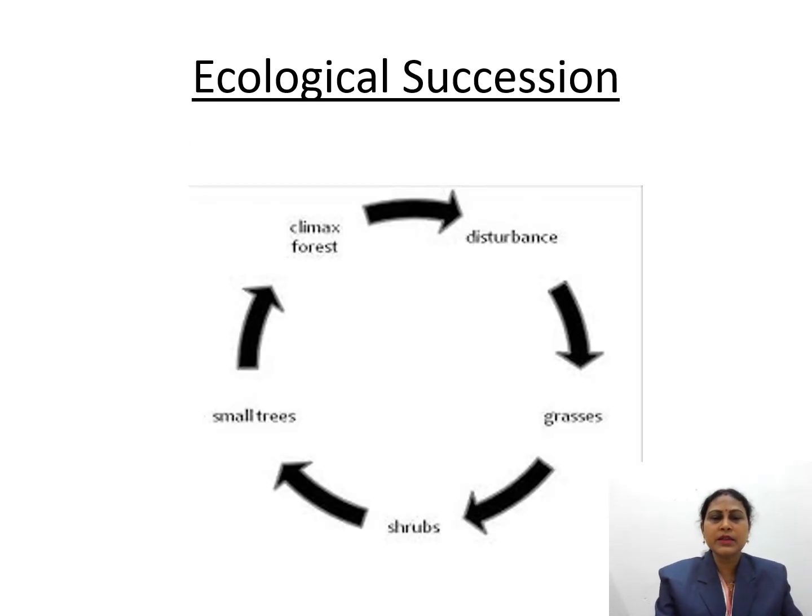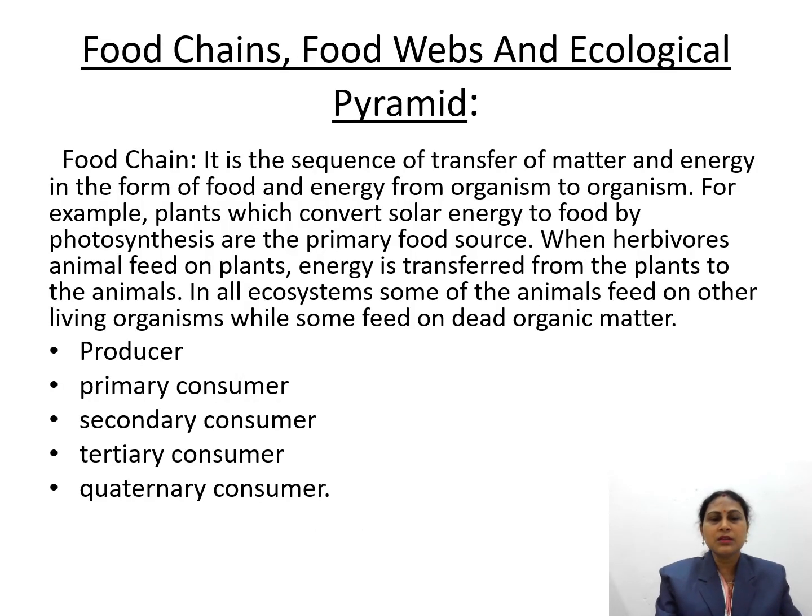Ecological succession is a cyclic pathway. For example, a climax forest, linked with a disturbance, gives us grasses. Grasses give us shrubs, shrubs give us small trees, small trees give us the climax forest, and the climax forest gives us a disturbance again. So we say a cyclic pathway is called ecological succession. Then another topic is food chain, food web, and ecological pyramids.